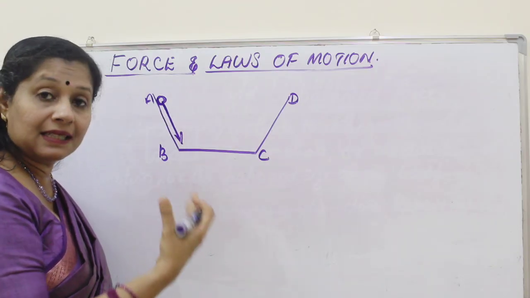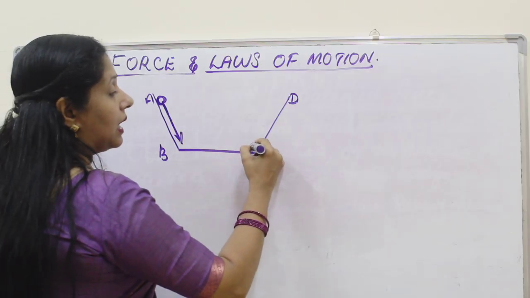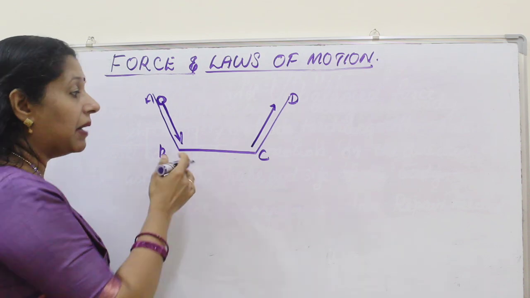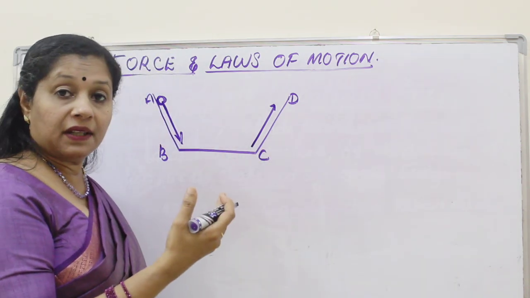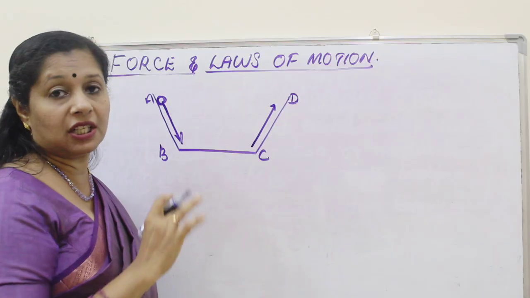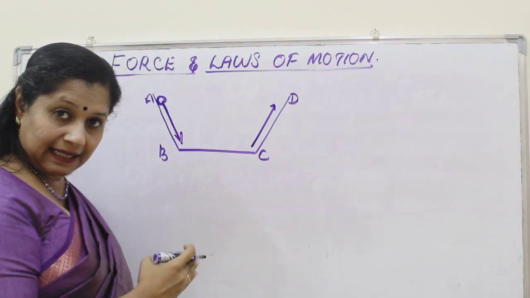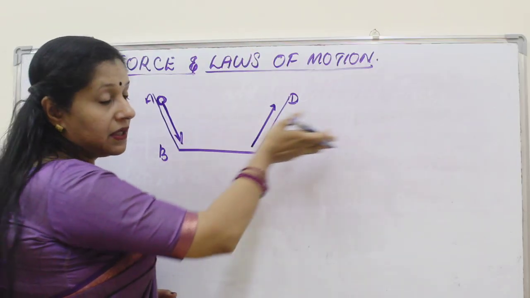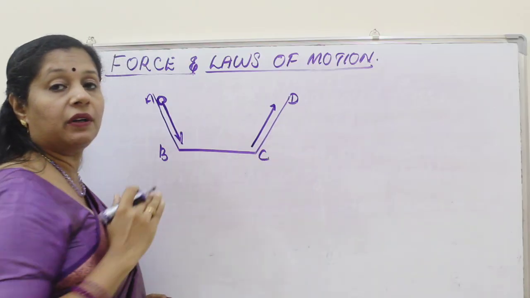And when it is going up, the speed is decreasing. But if it is going on a horizontal path, it is going with a uniform velocity, no change in the velocity. So when it is rolling down, the velocity is increasing. When it is rolling up, the velocity is decreasing. But if it is going on a horizontal plane, it goes with a uniform speed.